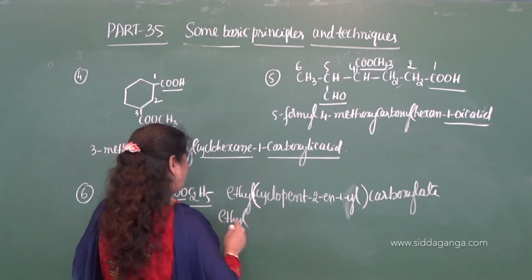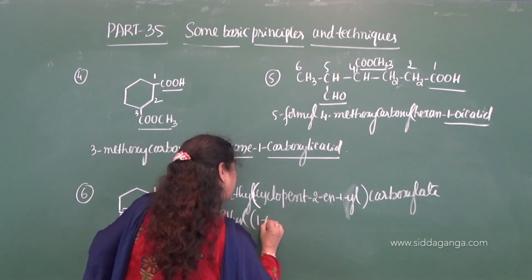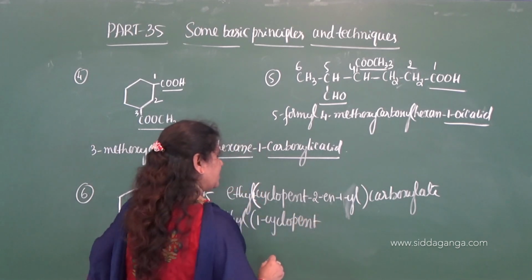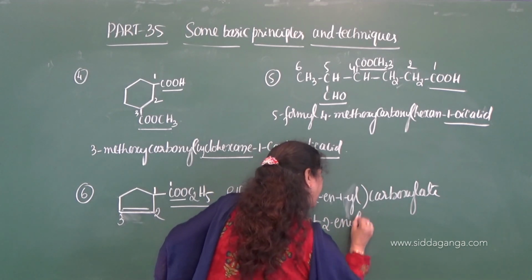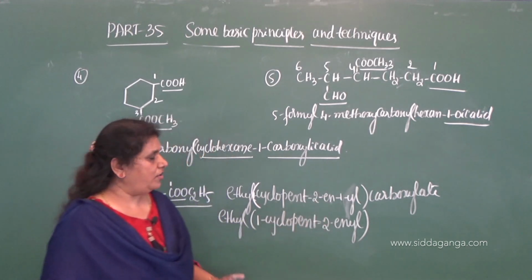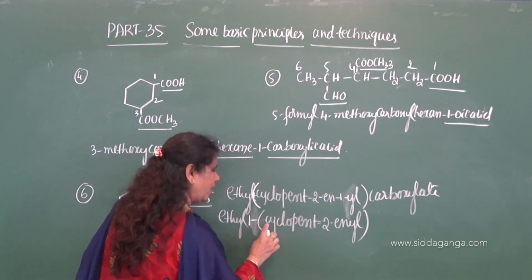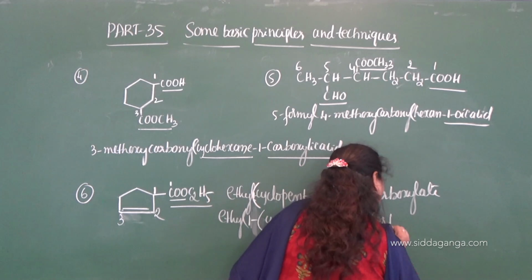Ethyl. So carboxylate we need to give directly. So 1-cyclopent-2-enyl, make it 2-enyl. I ignored the locant 1 here, so you have to write the locant 1 here: 1-cyclopent-2-enyl carboxylate.